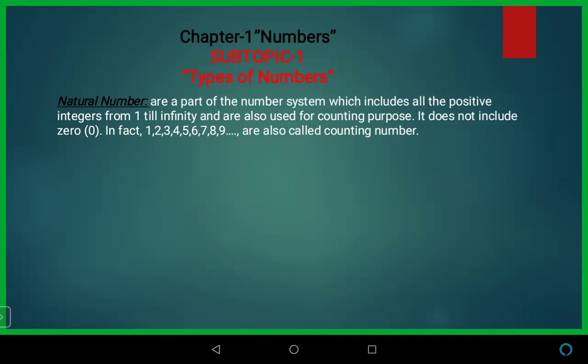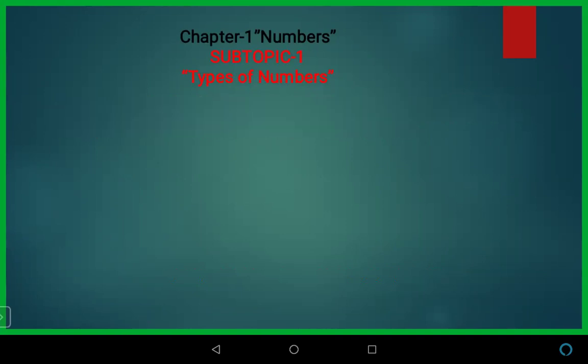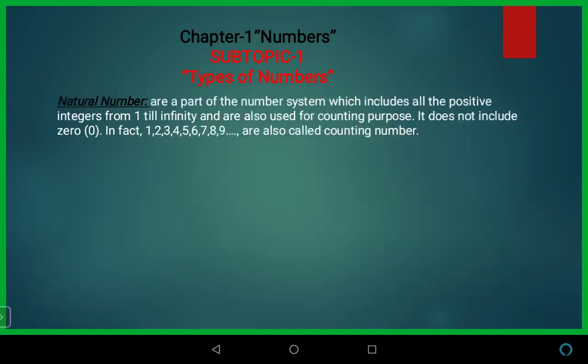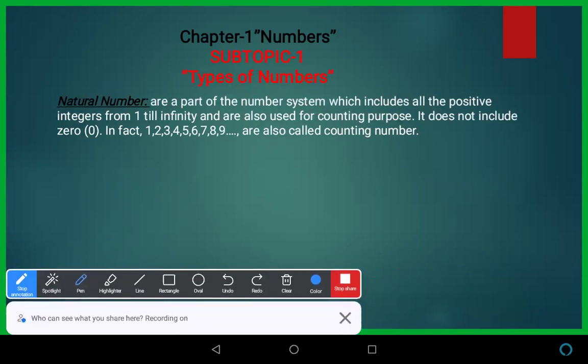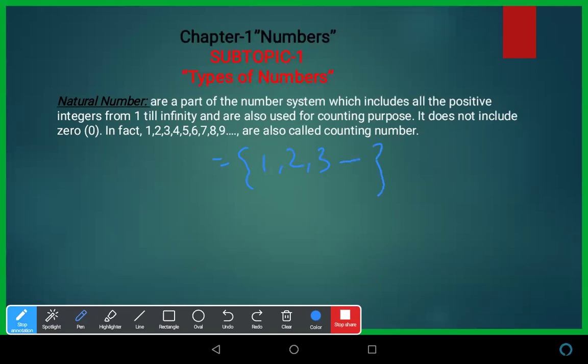We can write it like this: the set of natural numbers is 1, 2, 3, and so on. We also call natural numbers counting numbers. I hope this very basic definition is clear.